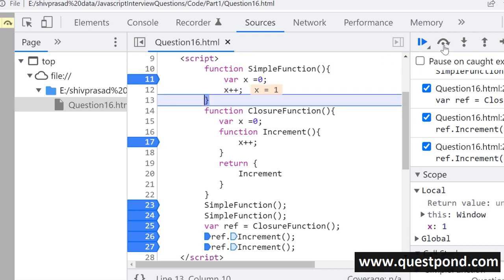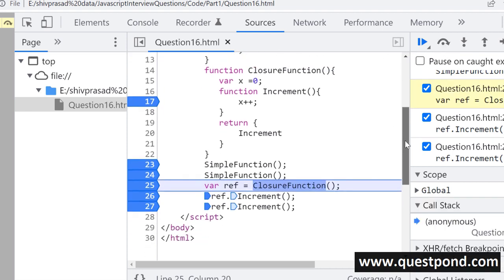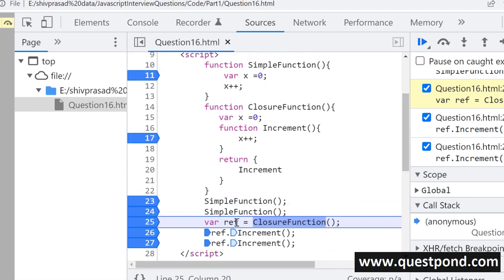But in case of a closure, now look, this is a closure. In case of a closure, I can hold a reference to it, and I can say that no, don't let go of these memory variables. That makes the function stateful. So you can see here, this is a closure function, and it is exposing an increment function. And this increment function increments the variable, right? So you can see now I'm holding a reference to the closure, right?